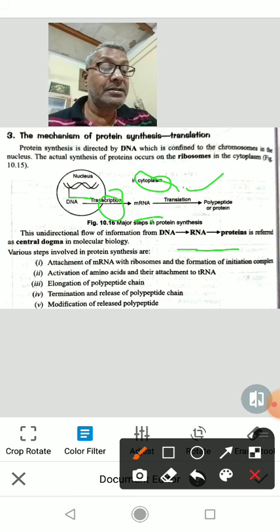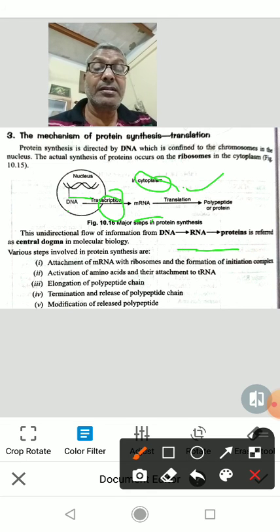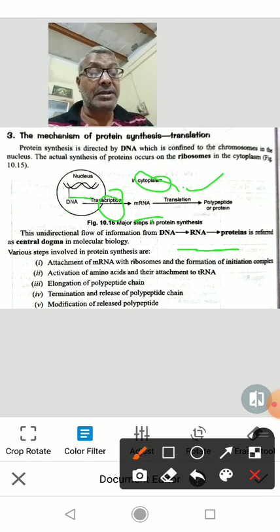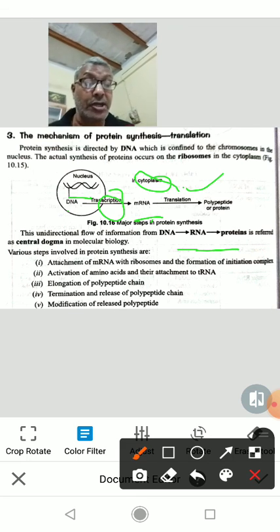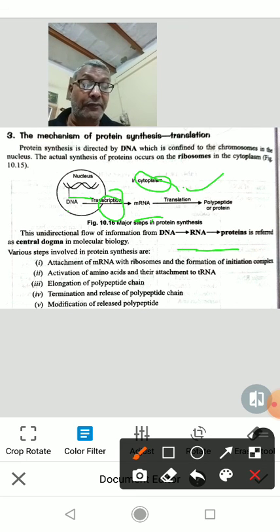After that, the polypeptide chain will be released, and this polypeptide chain is modified. So last step is the modification of polypeptide chain, and after the modification it becomes functional.